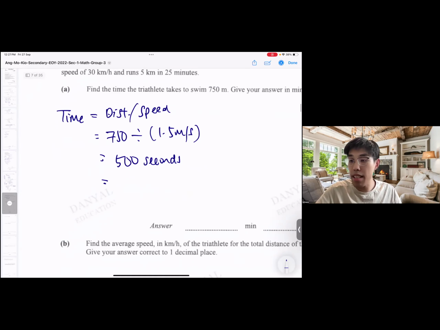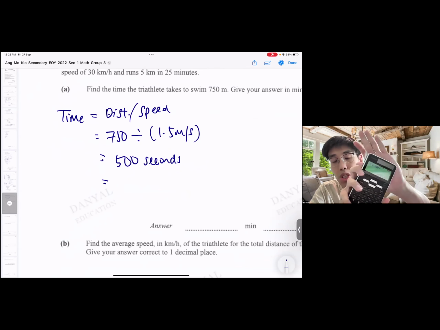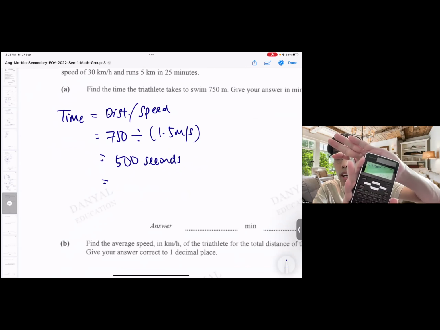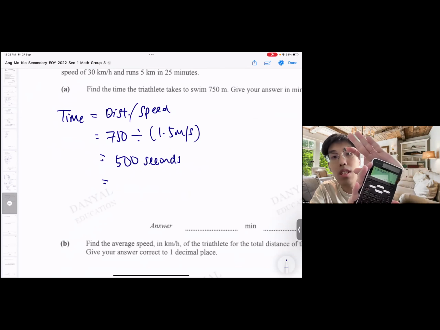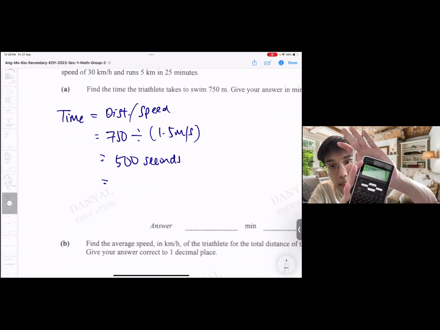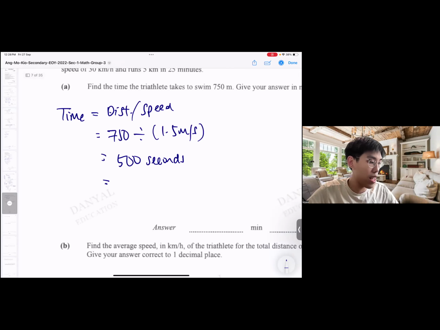If you do a very basic conversion, it's 8 minutes and 20 seconds. At the same time, I'm also showing you a calculator trick. Do you know that you can convert timing using your calculator? In my calculator I key in 0 hours, 0 minutes, 500 seconds. It will automatically convert to minutes and seconds. The result is 0, 8, 20. This means 8 minutes and 20 seconds.